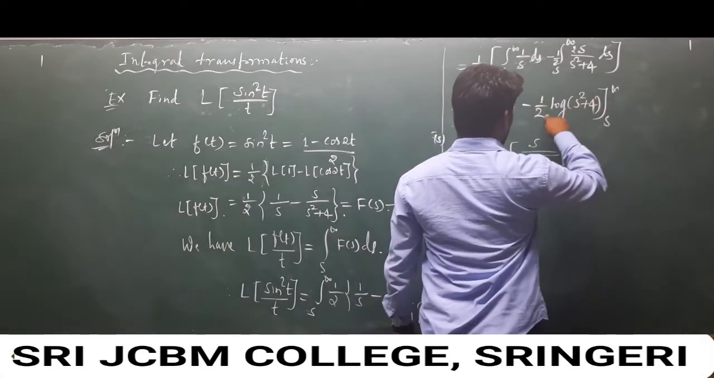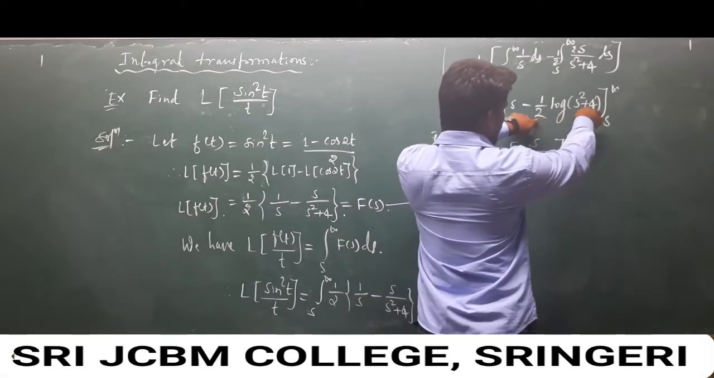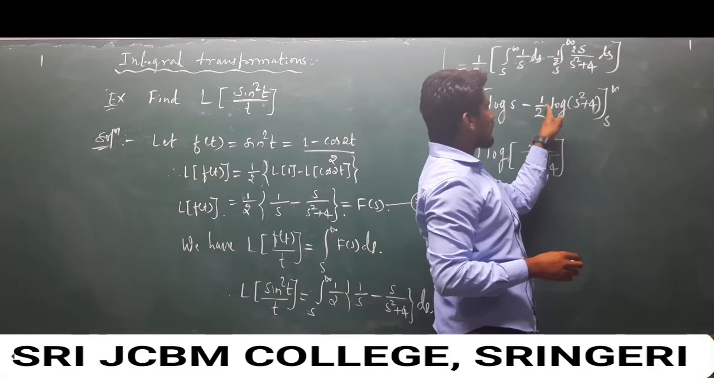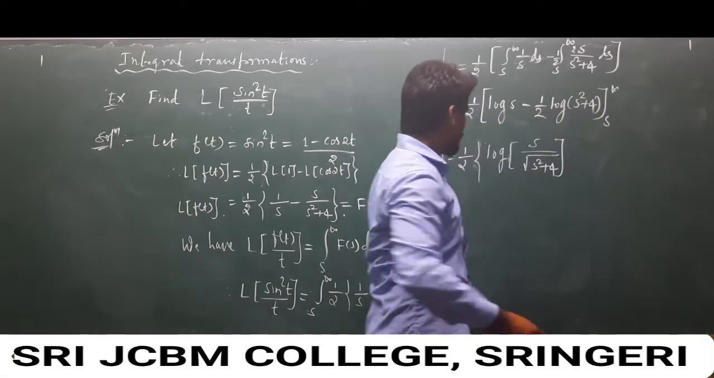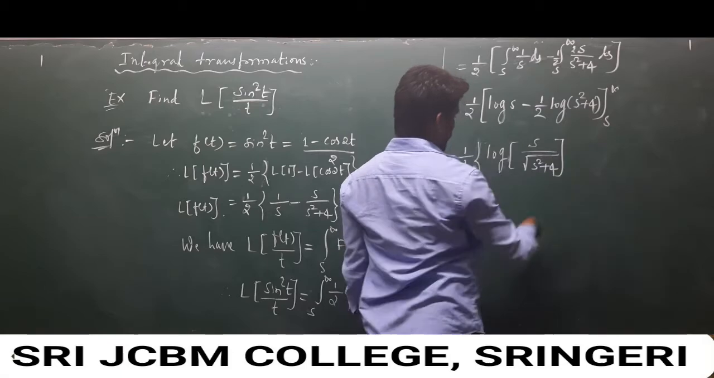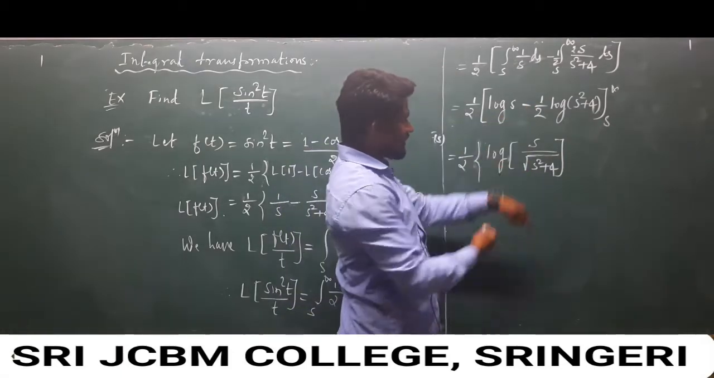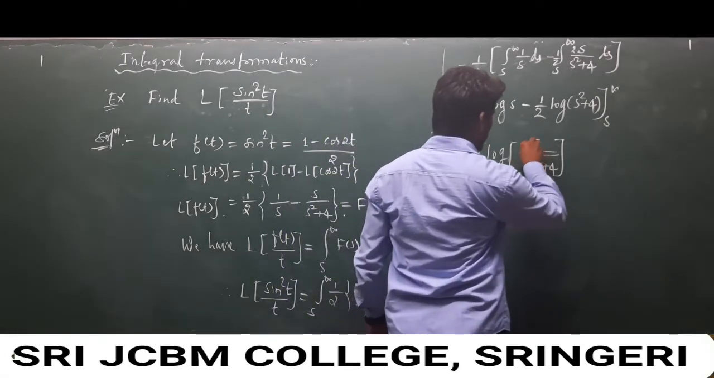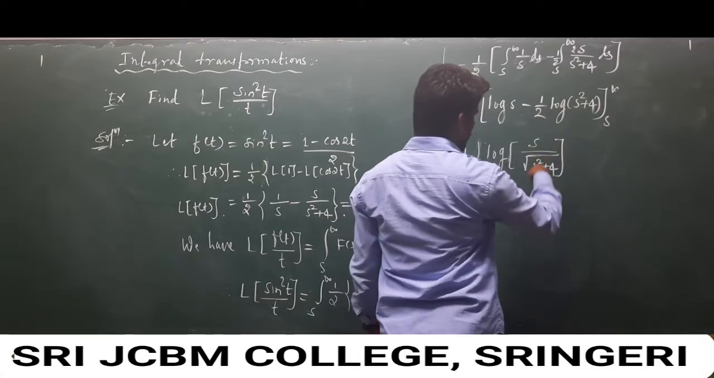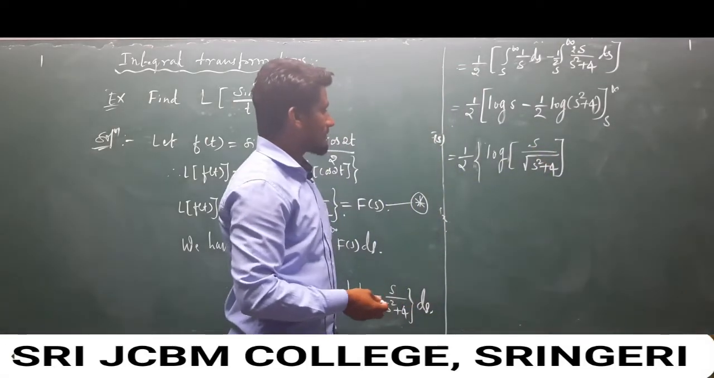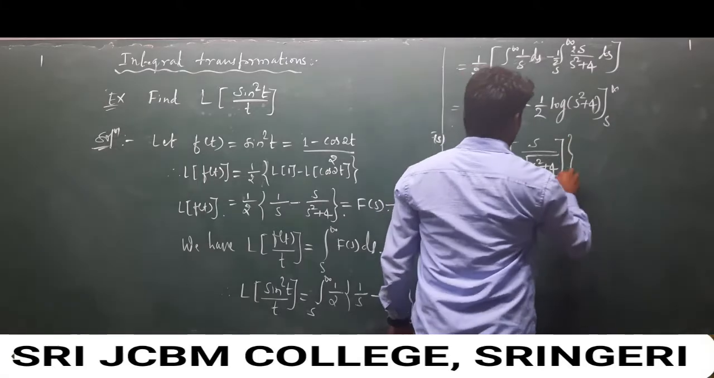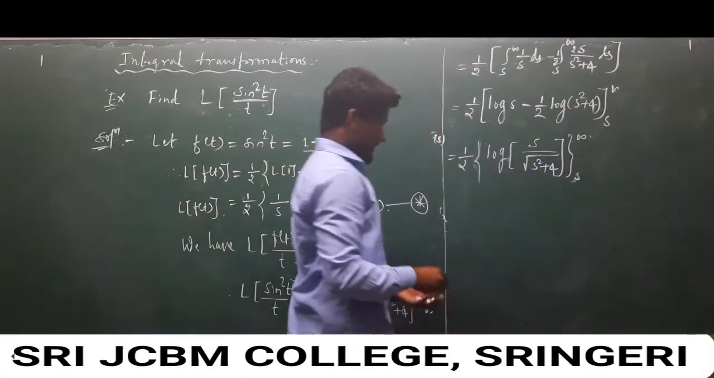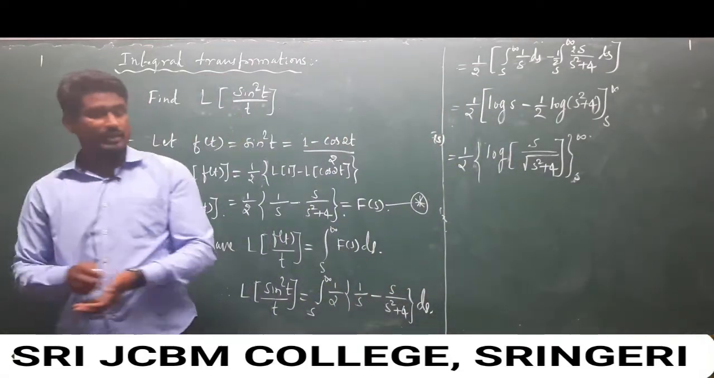So 1 over 2, it means when I apply the logarithmic property, m log n, this goes to the power form, it means 1 over 2, square root of a square plus 4. So if you apply log m minus log n, we get the fractional form, s over square root of a square plus 4, and the limit values are s to infinity. Now apply the upper limit and lower limit and we get the answer.